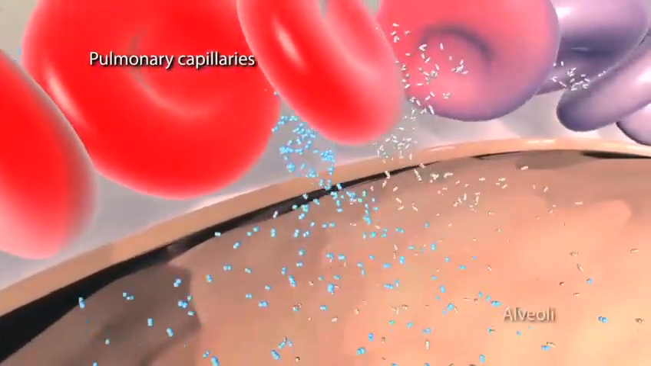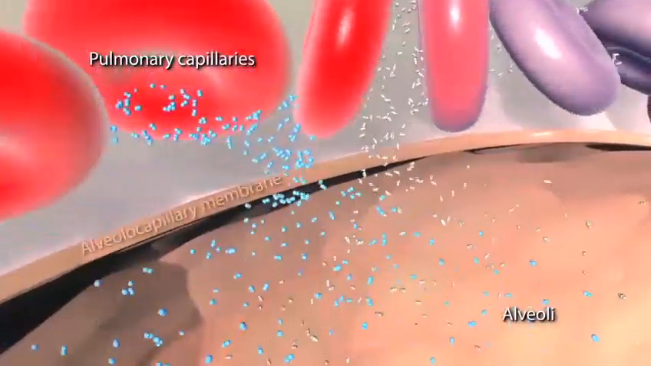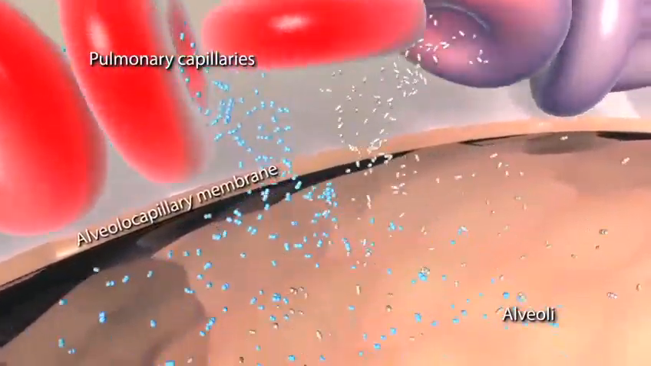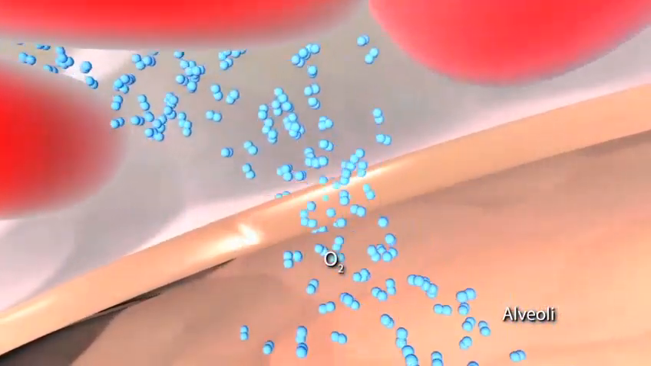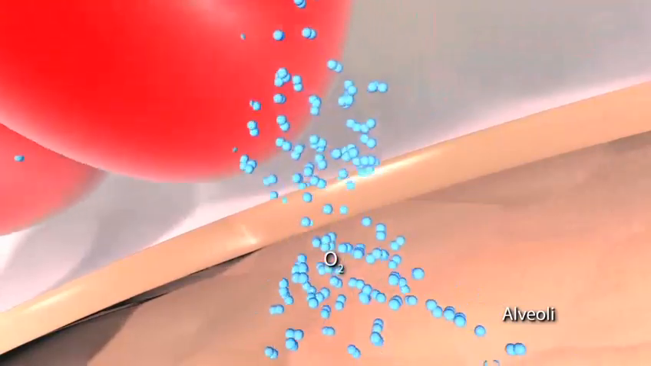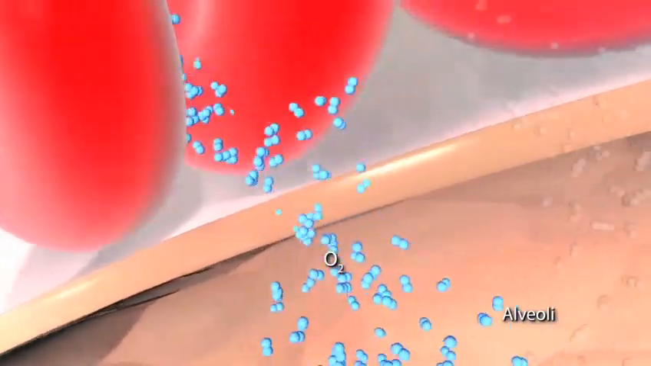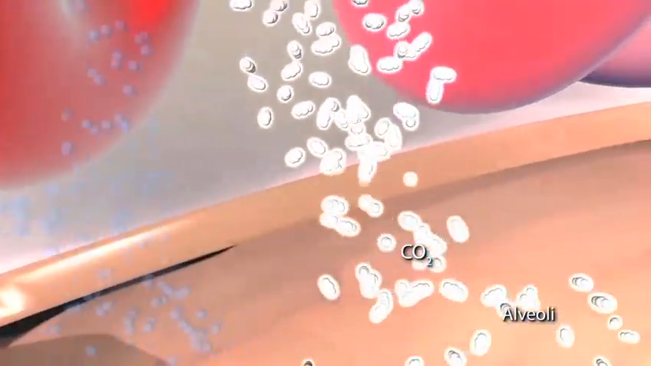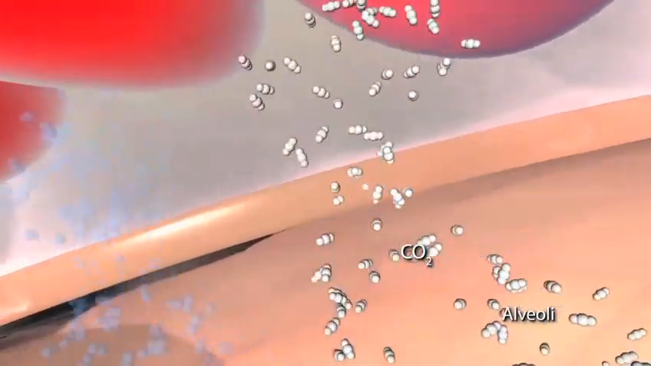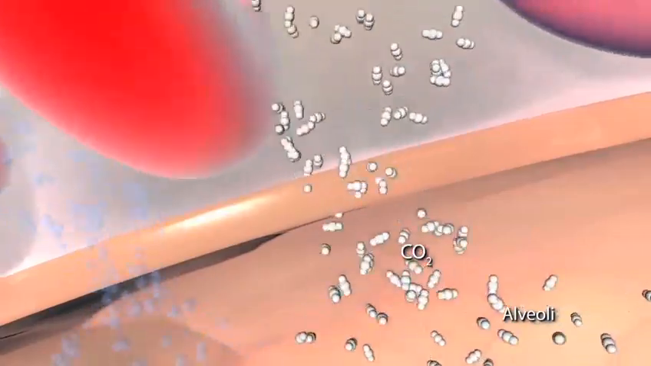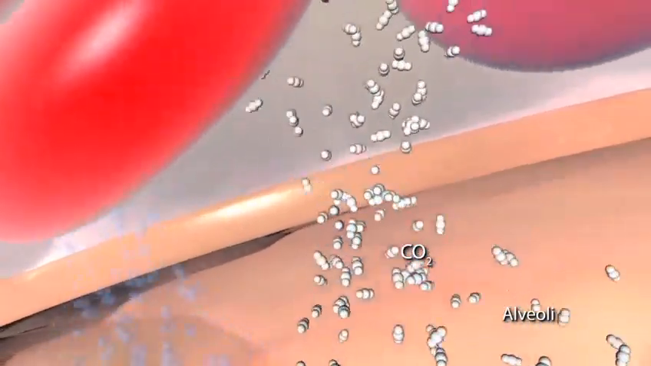Pulmonary capillaries and alveoli share a thin membrane through which gas exchange occurs. Oxygen diffuses from the alveoli into the blood for transport to body tissues, and carbon dioxide, a waste product of cellular processes, diffuses from the blood into the alveoli to be exhaled from the body.